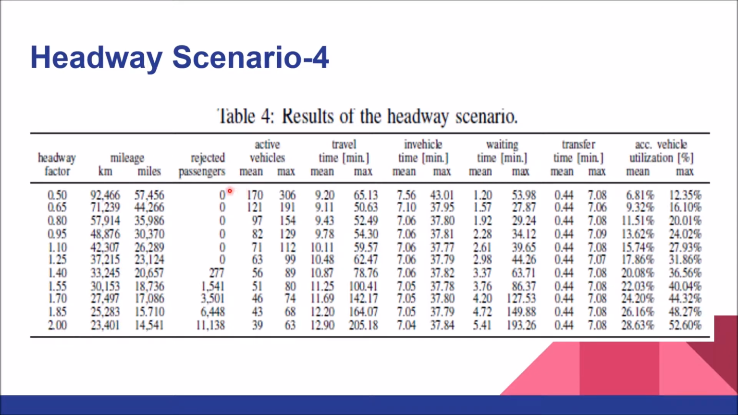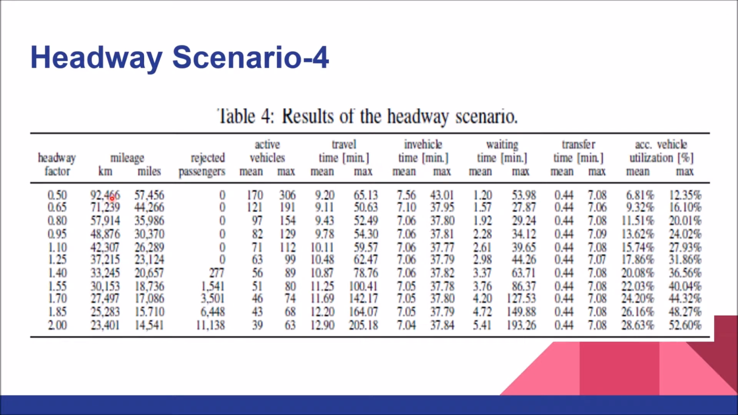Now the rejected passengers might be because there is a surplus number of passengers at the station. If it's 0.5, that is, the vehicles are arriving very quickly, there are no rejected passengers, whereas for 2.0 there are 11,138 rejected passengers. Now active vehicles, the mean of the active vehicles, are basically the number of vehicles that are running. If it's 0.5, then more vehicles will be running because every short duration a vehicle is departing. So 170, and if it's 2, then there are 39. We have to take into consideration how many vehicles are available. As far as I suppose, there are 123 vehicles available.